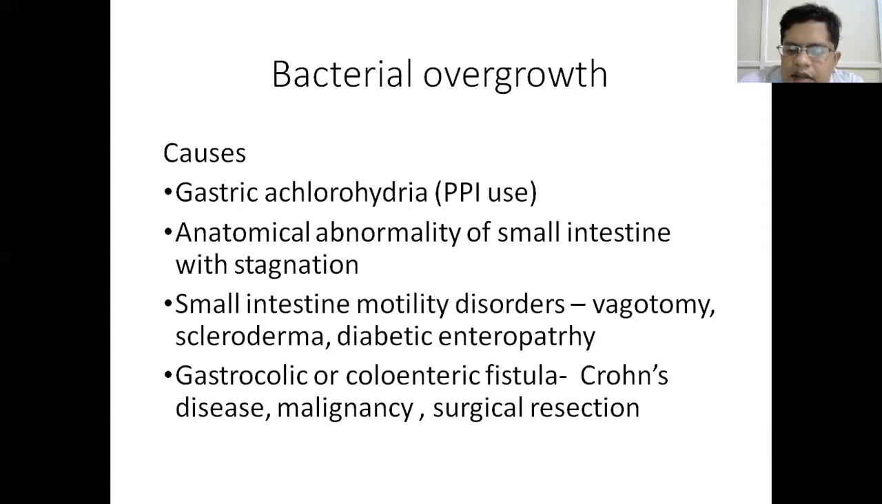So it is seen in Crohn's disease with many ulcerations and fistulas, or in any malignancy, or if there is any surgical resection, post-surgical resection, it may be complicated by fistulas. So all these lead to bacterial overgrowth. And similarly, in elderly patients, for unknown reasons, if there is decreased acidity of the gastric contents, there may be overgrowth of bacteria.